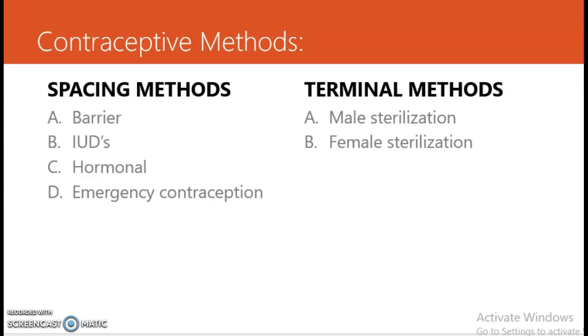These are reversible methods and irreversible methods. Reversible methods are also known as the spacing methods, and the terminal methods are also known as irreversible methods. Spacing methods include the barrier methods, IUDs, hormonal methods, and the emergency contraceptive methods. The terminal methods include male sterilization and female sterilization.